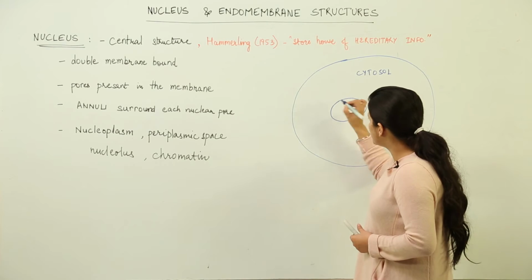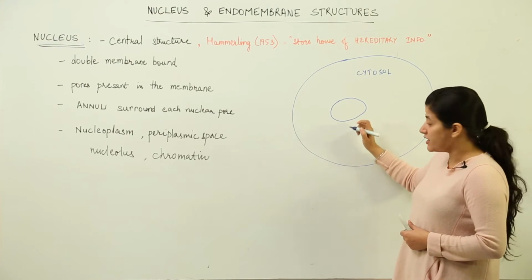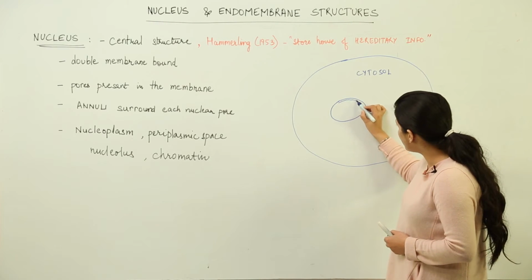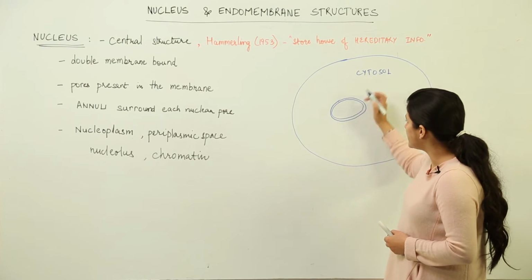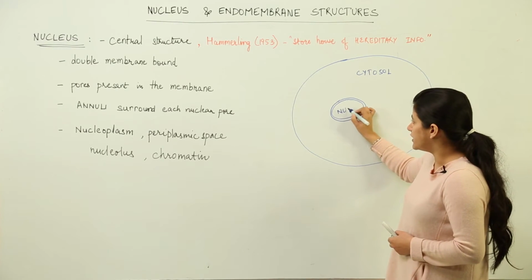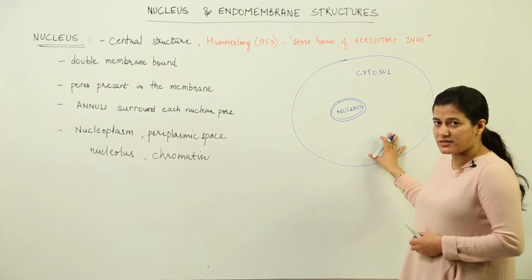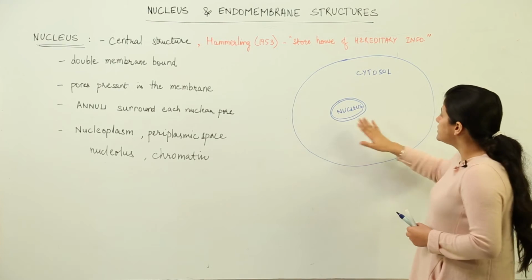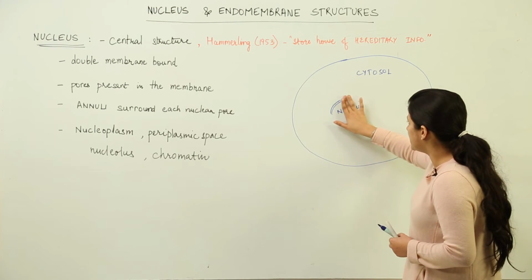This is a large organelle, comparatively larger than others. This is a double membrane structure. So you are going to have an outer membrane and an inner membrane in case of nucleus. So this is the cytosol, this is the nucleus. Now this nucleus is going to control all the activity inside the cell, all the activities which other organelles are going to conduct.